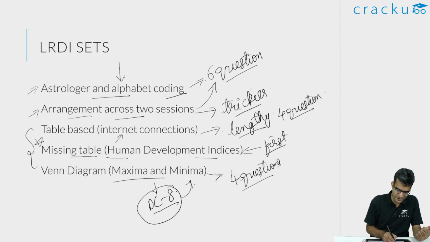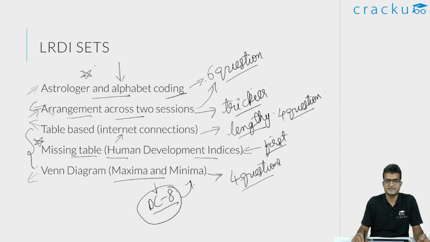So overall, I would say the sets that you should definitely attempt first is the missing table one. Then I think the alphabet coding also should be attempted. Then it is a toss-up between arrangements and Venn diagrams, and finally go to the table-based internet connection set.